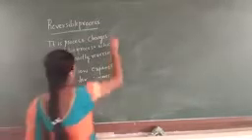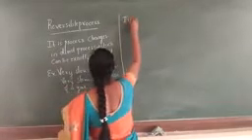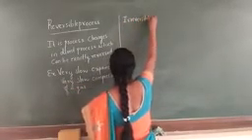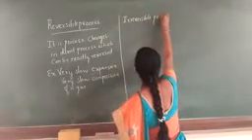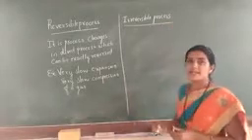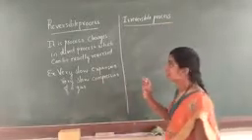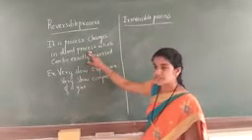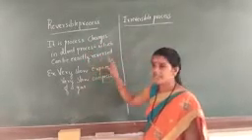Now, to explain the irreversible process, it is a process in which there will be direct changes, or the direct process, which cannot be exactly reversed.